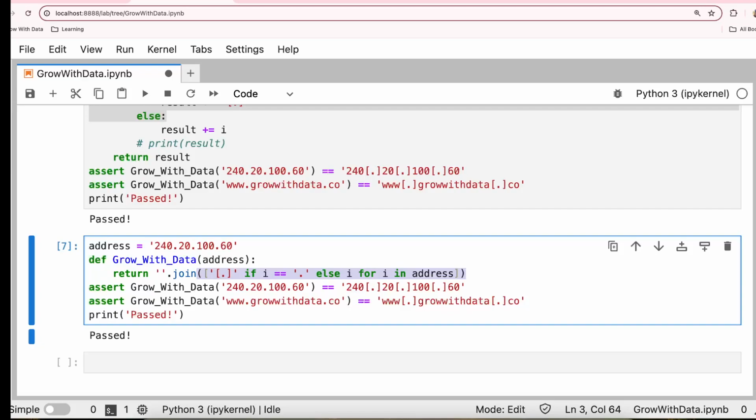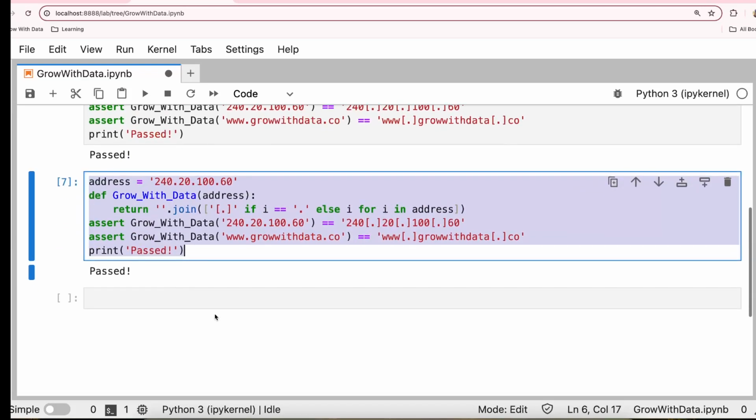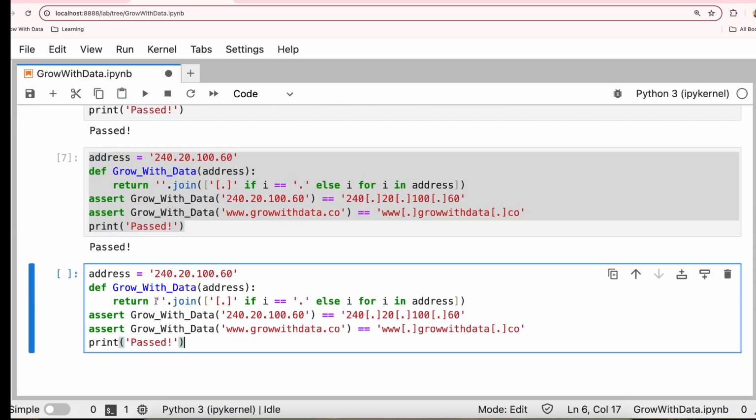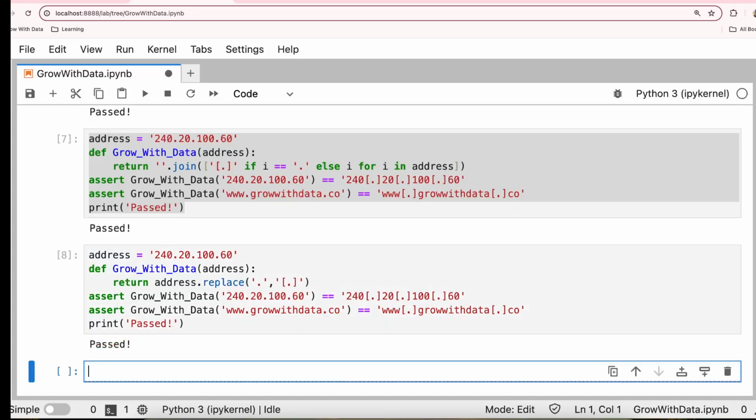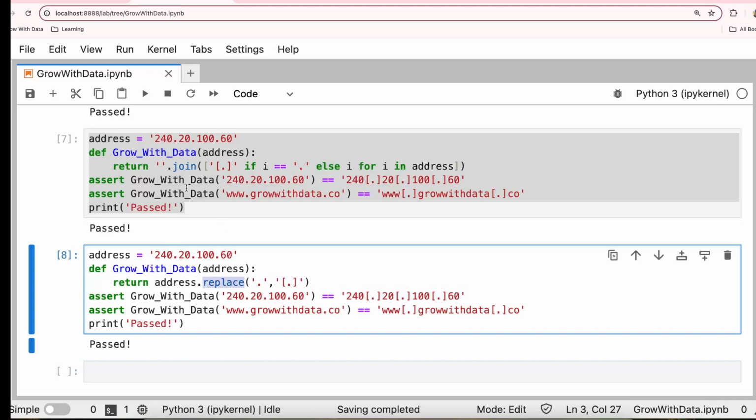Okay, so we did a for loop, we did a list comprehension, but there is a much easier way to address this. There's an inbuilt function which can help us here. So I don't want all this. I can simply say address dot replace, what to be replaced? A period with a square bracket and a period. If we do that, it works fine. So I don't have to do any process.